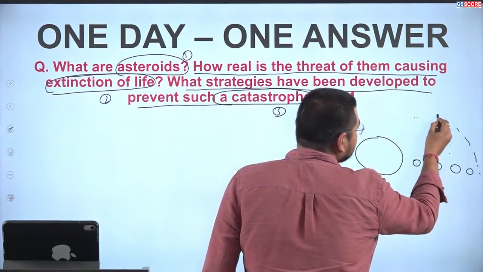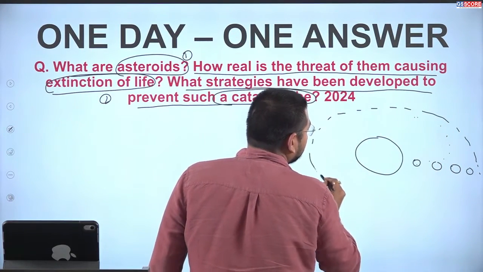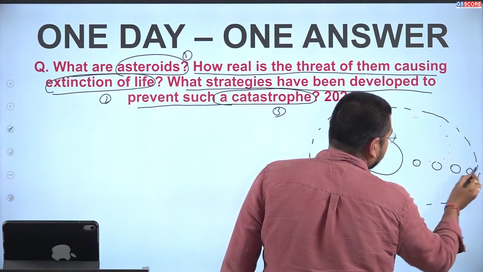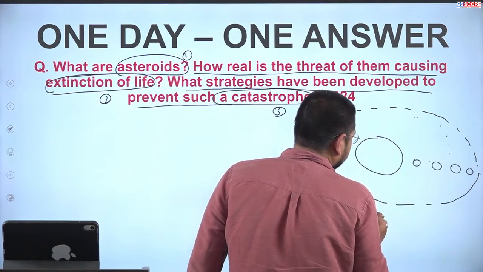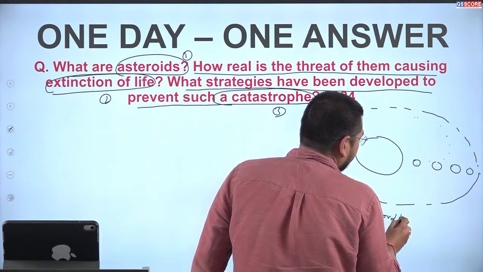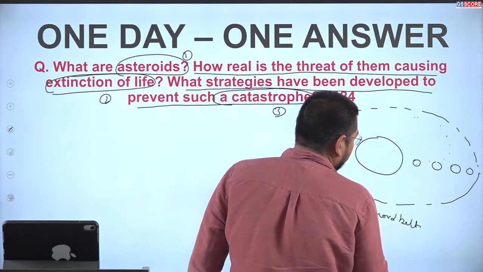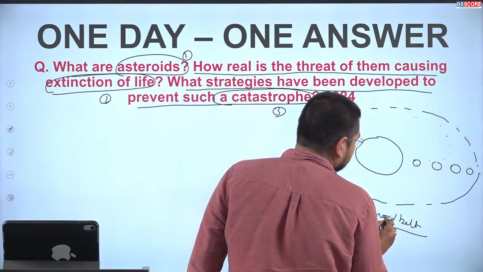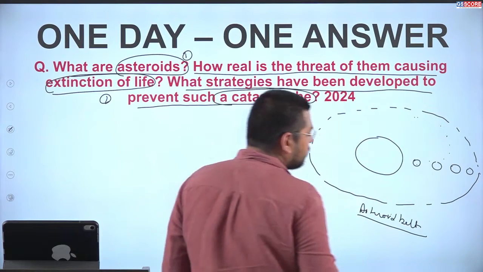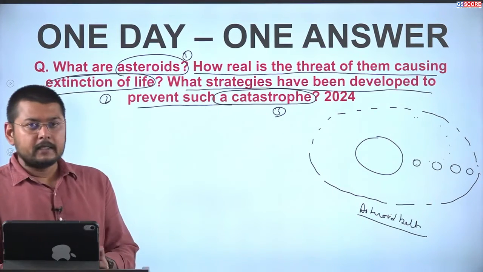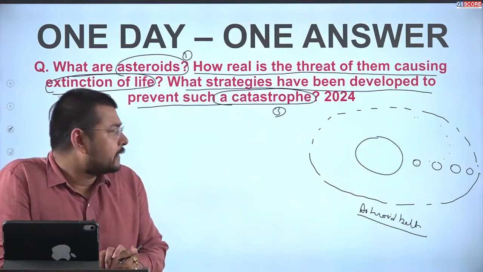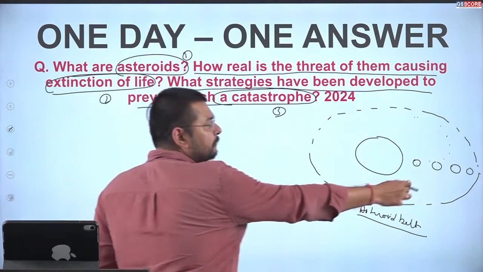After Mars, we have one orbit which is called the asteroid belt. Basically, the majority of the asteroids are present in this asteroid belt.